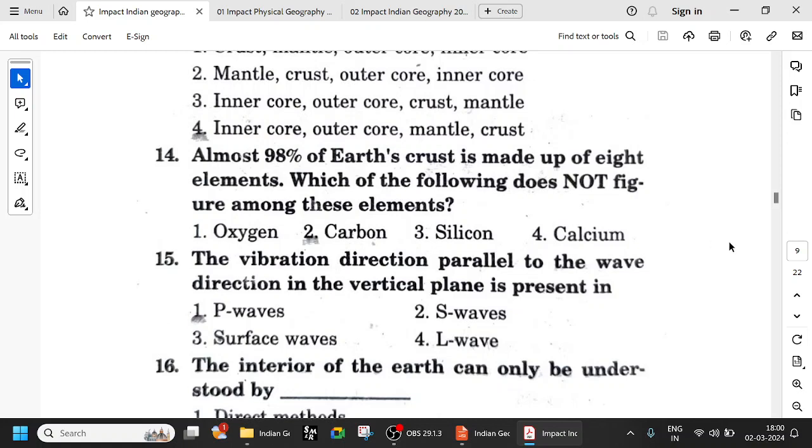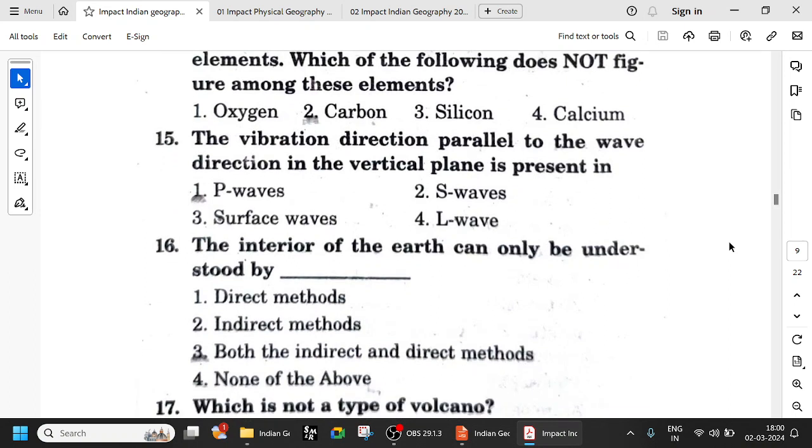Next, the vibration direction parallel to the wave direction in the vertical plane is P waves. Okay, we have seen yesterday S waves only go through solids. Remember S for solid. S waves travel through solid only. P waves will travel through all solid, liquid, and gases. Remember that. Surface waves are on the surface, and they are most destructive because they are on the surface. All the buildings will fall because of the surface waves.